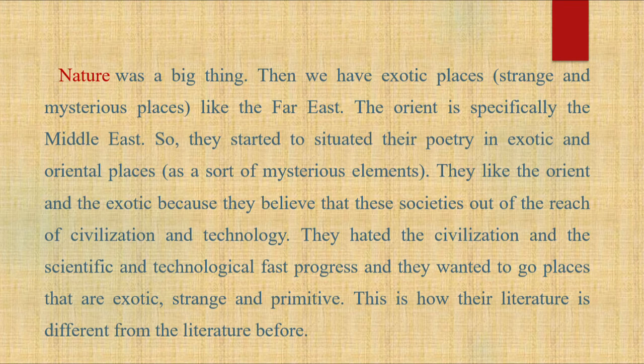They like the Orient and the exotic because they believe that these societies are out of the reach of civilization and technology. They hated the civilization and the scientific and technological fast progress, and they wanted to go to places that are exotic, strange and primitive. This is how their literature is different from the literature before.